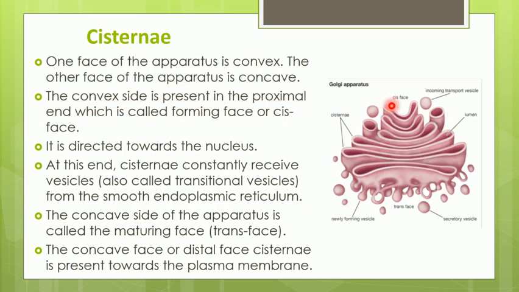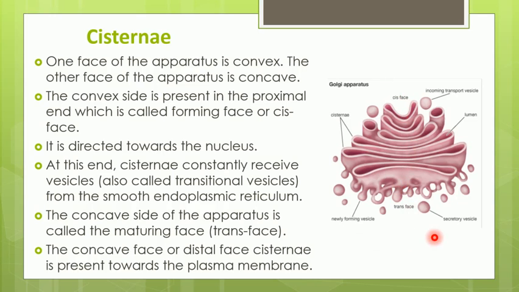This convex side is also called the cis face and the concave side is called the trans face. This cis face is actually the receiving site. The cis face is present near the endoplasmic reticulum and the trans face is present away from the endoplasmic reticulum, towards the plasma membrane.